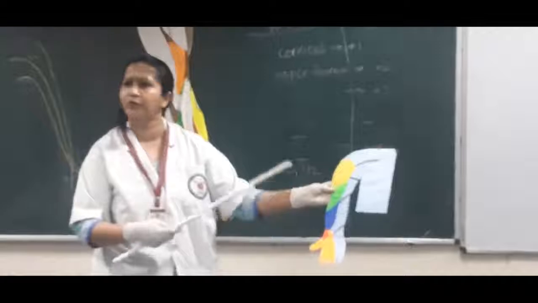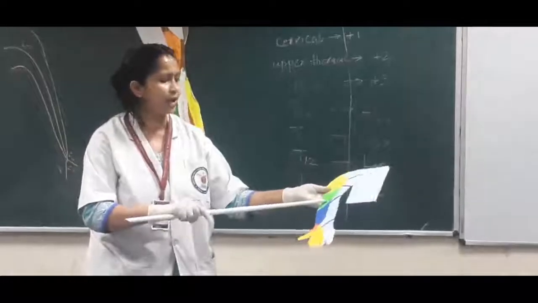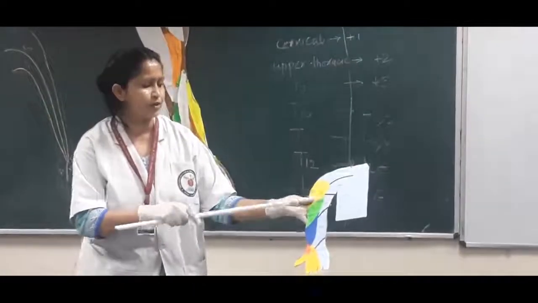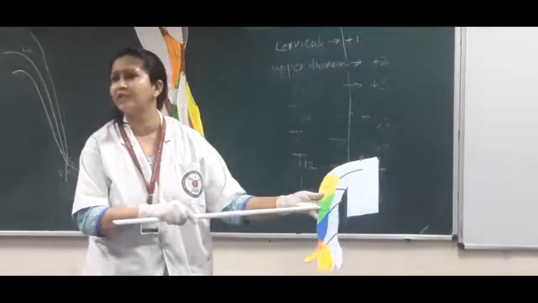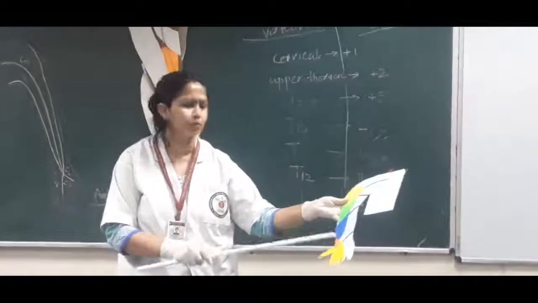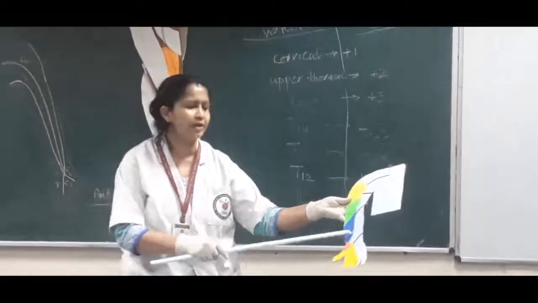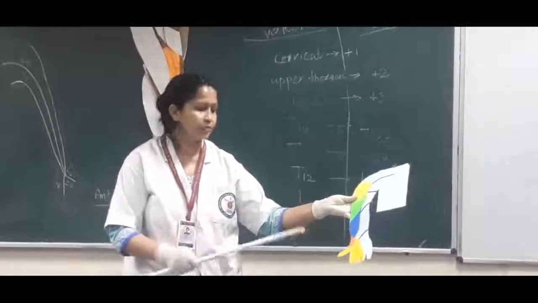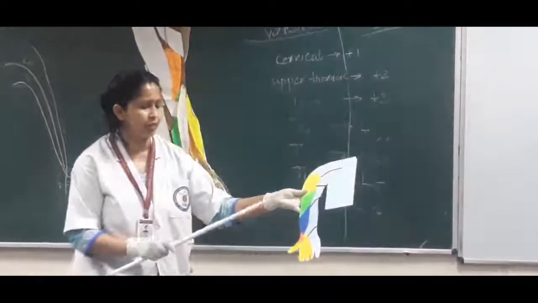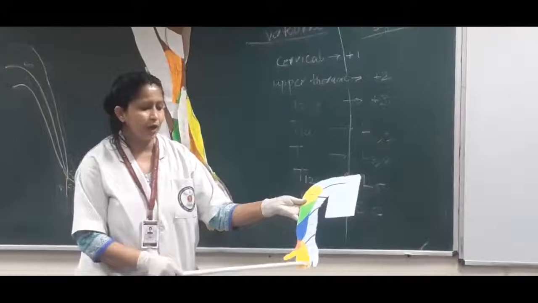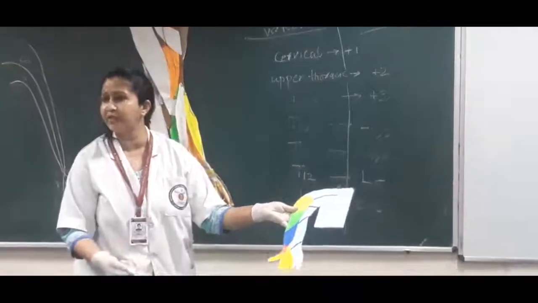So upper lateral cutaneous nerve of arm. This is lower lateral, in the arm it is lower, so lower lateral cutaneous nerve of arm. There is no upper and lower in the forearm; there is only one, so lateral cutaneous nerve of forearm. M is for meethe swabhav ki bahu, M for median nerve.